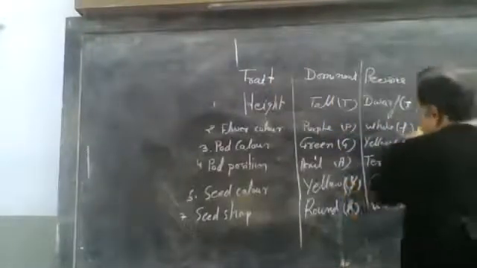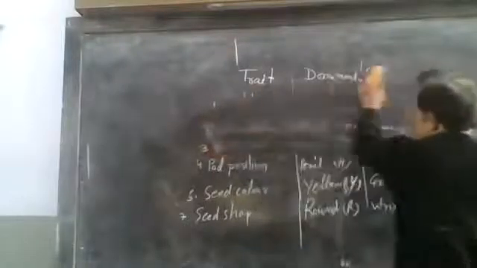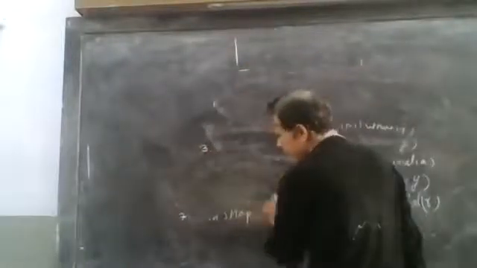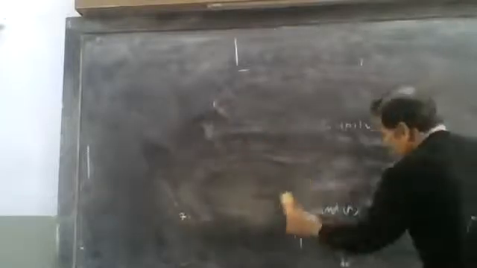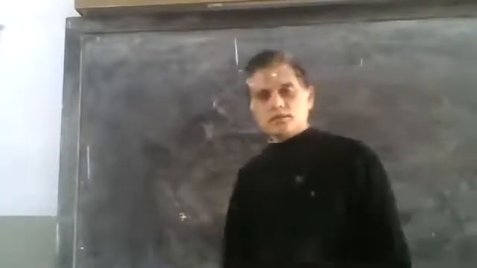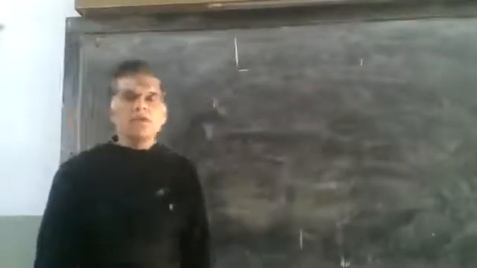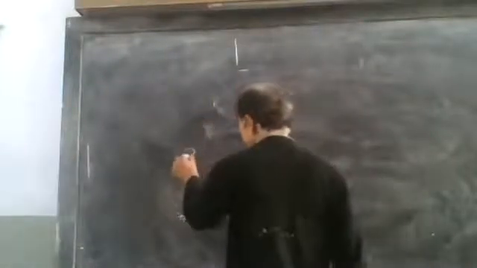Before studying Mendel's experiment, I will explain some terminology that is used in genetics during this chapter. First of all, dominant.